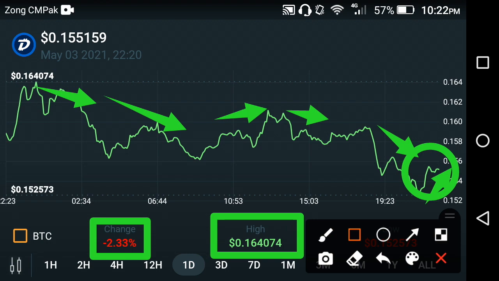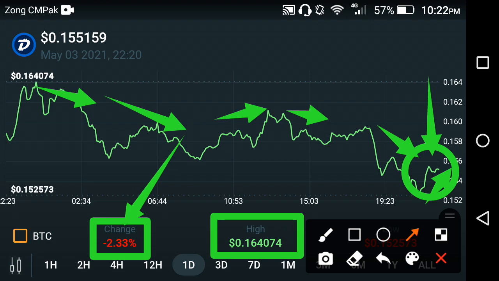My suggestion for all of you is to please hold your coin at this time. If you look at the last 1 day price change, it is negative, but soon the change will become positive. As you know, at this time the price has again taken a jump. Maybe this jump is the highest jump of Digibyte and the price becomes very high, and we can't say anything about the future of any cryptocurrency.